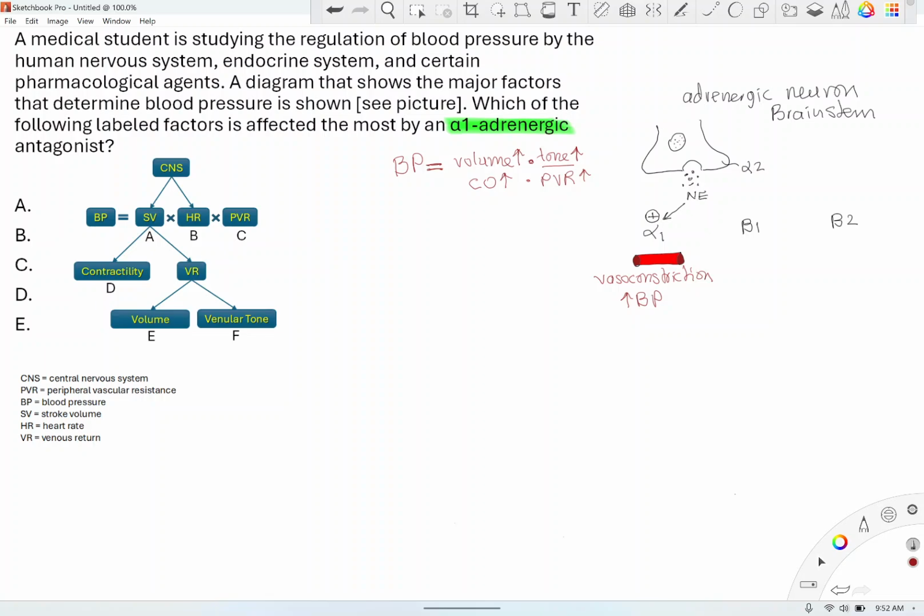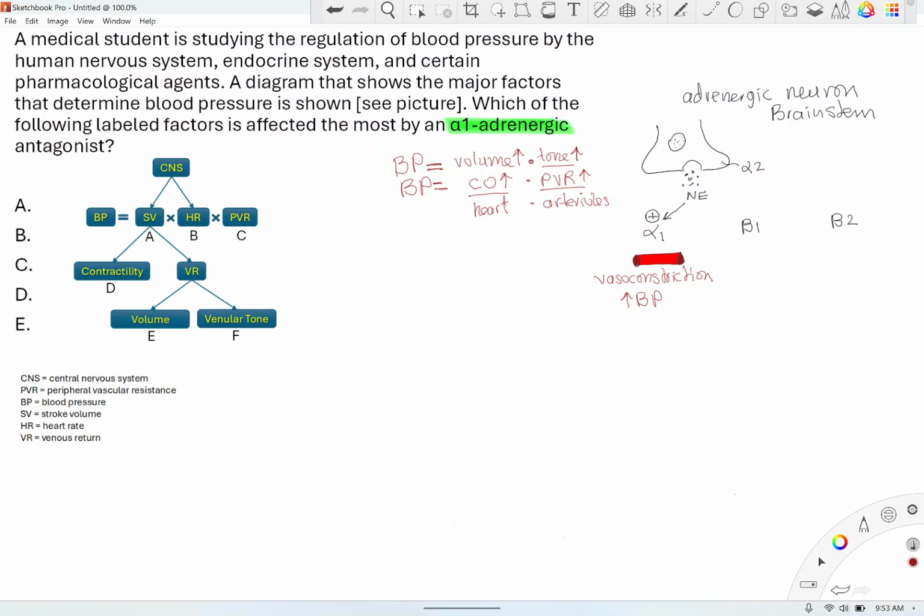So adrenergic neurons in the brainstem release norepinephrine. Norepinephrine acts on alpha-1. Alpha-1 generally causes smooth muscle contraction, depending on where it's found. I'm not going to talk about the iris or the urinary bladder; that's not our concern. I'm only going to talk about where these receptors are found that are important in terms of blood pressure. So alpha-1 is found in blood vessels, and if you stimulate alpha-1, it will cause vasoconstriction. It will squeeze these arteries. Okay, and vasoconstriction increases blood pressure.